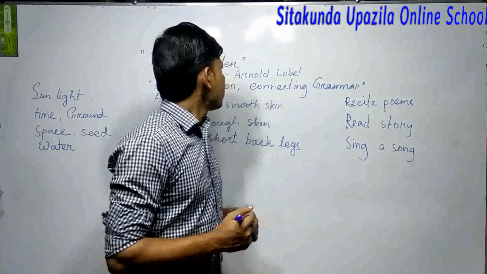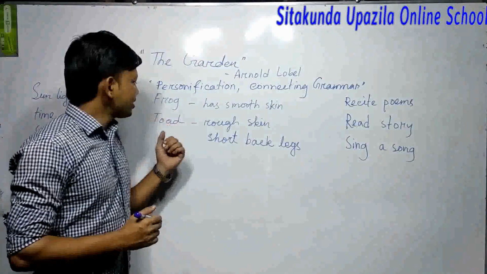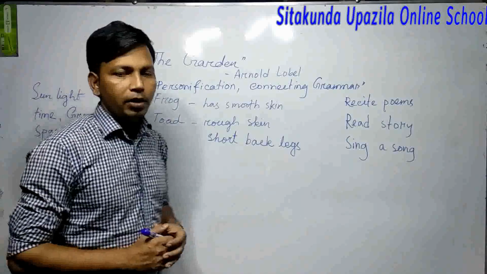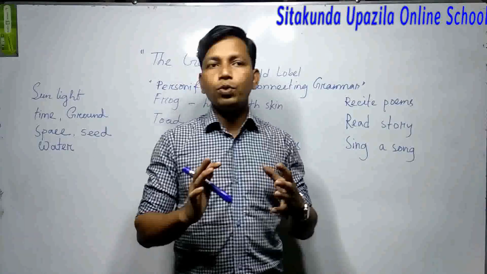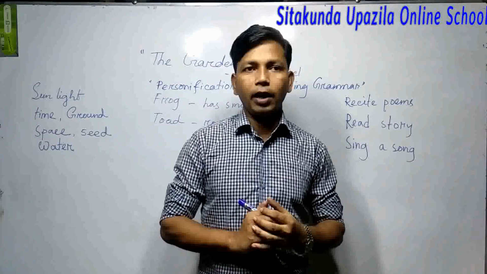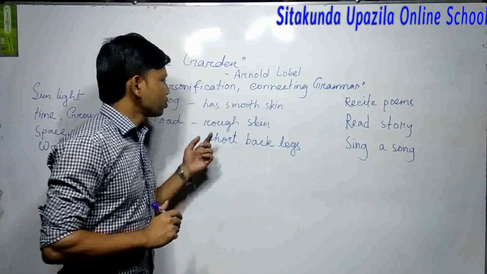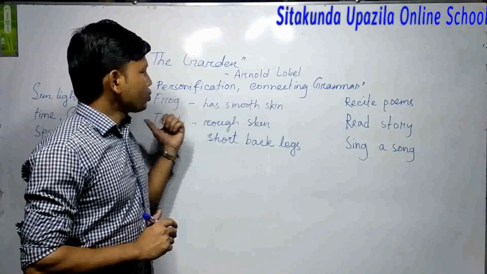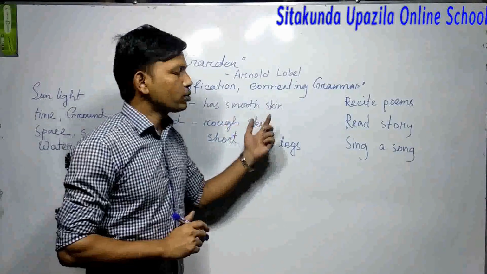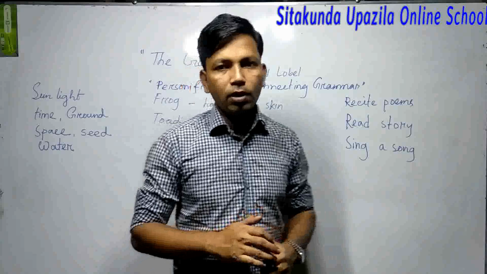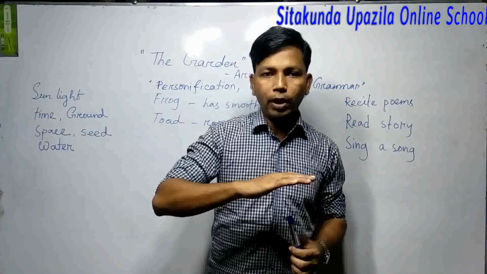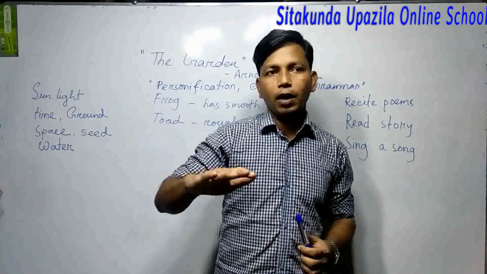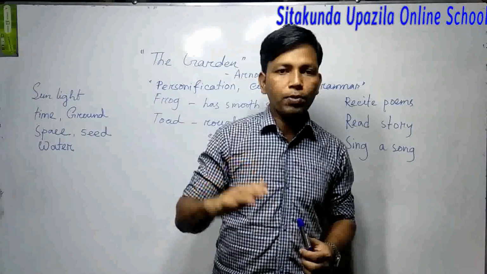And dear students, here frog is written and toad is written. I have already said that you will get two new characters, and these two new characters are frog and toad. Frog has a smooth skin. When you touch the frog, your hand will go straight, meaning there will be no obstruction.